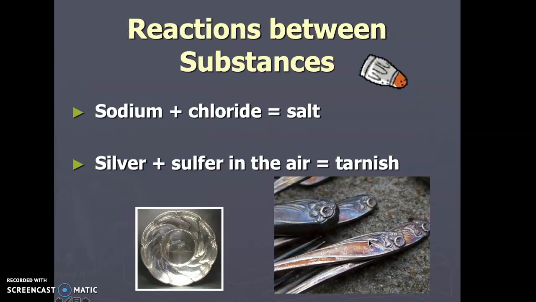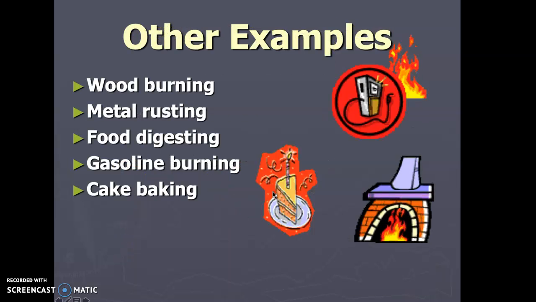Yes, we haven't covered a lot of reactions like that generally speaking. We have sodium and chloride, which is salt, right? Silver and sulfur in the air, tarnish. So when you mix these together, we're getting something new. NaCl would be the new thing that we get. When we add silver and sulfur to the air, and you mix them together, it starts to tarnish, which is this off-color change. So, whole bunch of things.